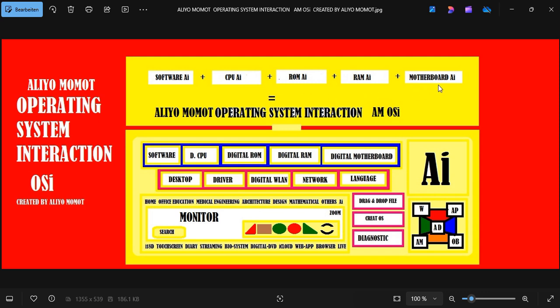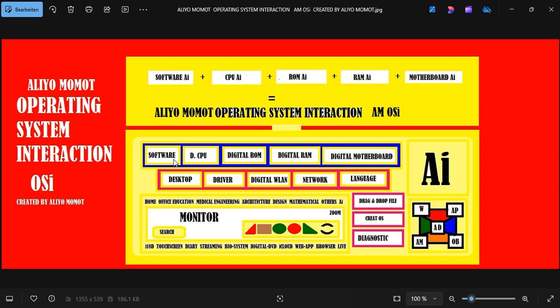We have the ROM, we have the RAM, AI, and these five specialties are what we know as the backbone of the computer.